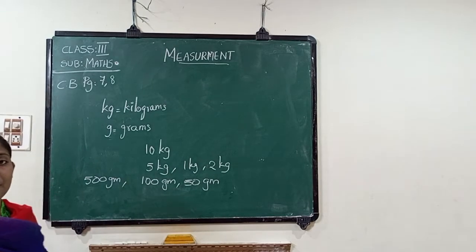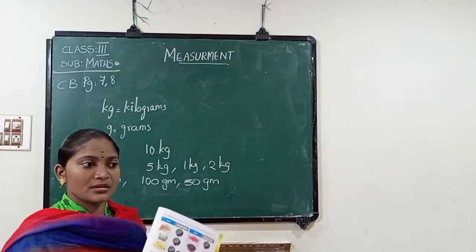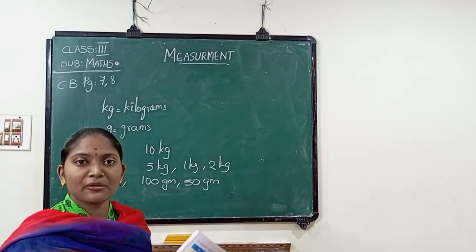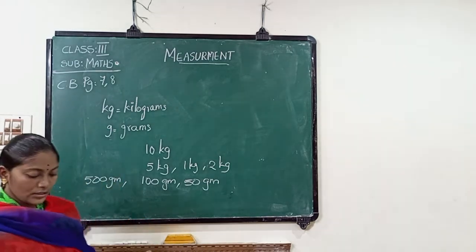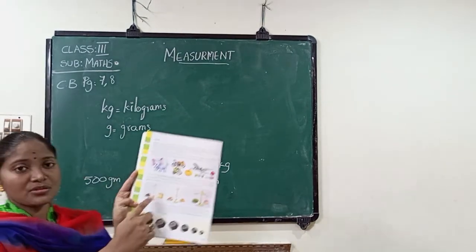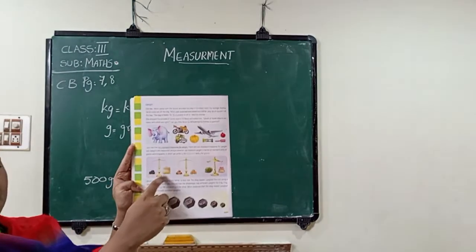When you go to a shop for groceries, they will have some weights. Now they are using electric machines. In the old days, they used this type of measurement using stones.